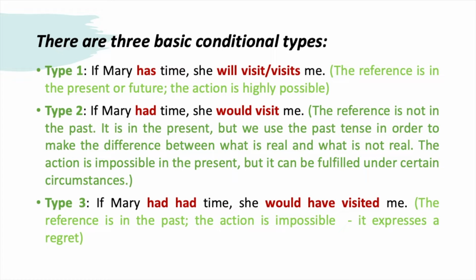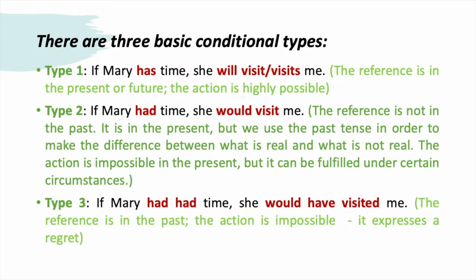Type 2. If Mary had time, she would visit me. In this sentence, the reference is not in the past, even if we have here a verb in the past tense. The reference is in the present, but we use the past tense in order to make the difference between what is real and what is not real. The action is impossible in the present, but it can be fulfilled under certain circumstances.